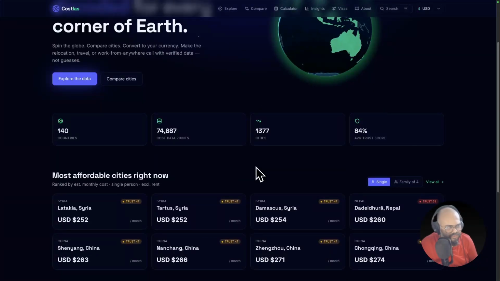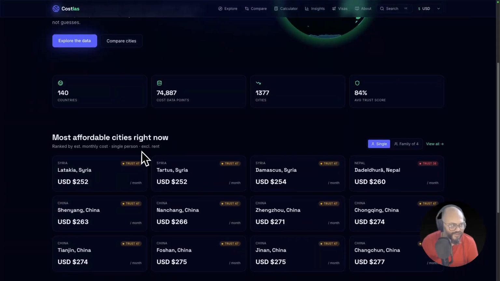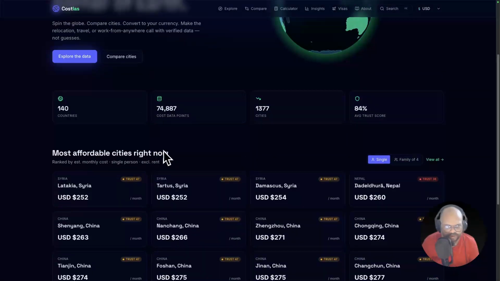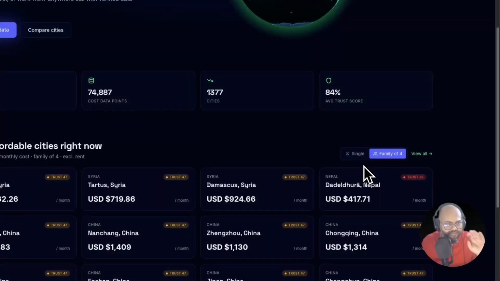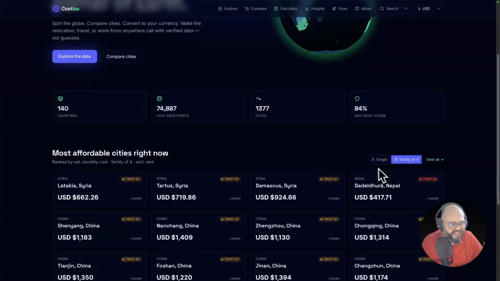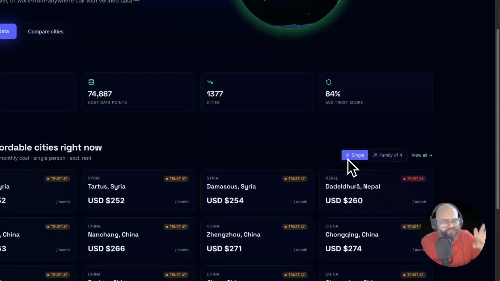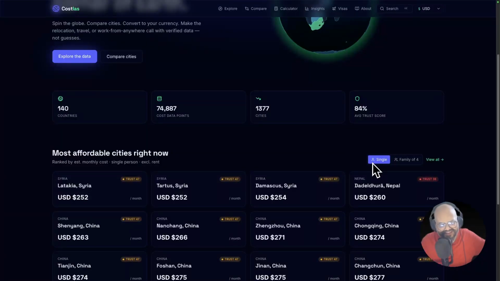Without making too much talk, I want to show you what you can get from here. On the landing page, you will see the most affordable cities, the cheapest ones you will find, and the price is for a single person, not the family. If we switch to family, it is an accumulated cost, not including children's costs, rents and other things that are not available on the web. So it varies, but it will give you a starting point if you're planning on visiting or relocating or thinking about anything else.